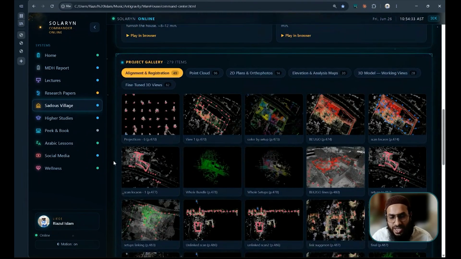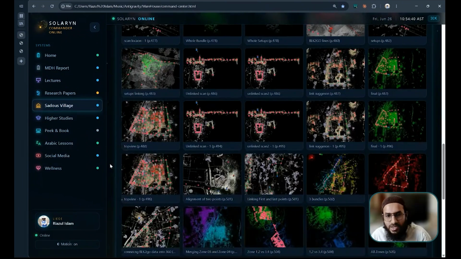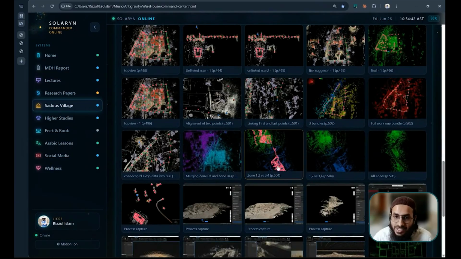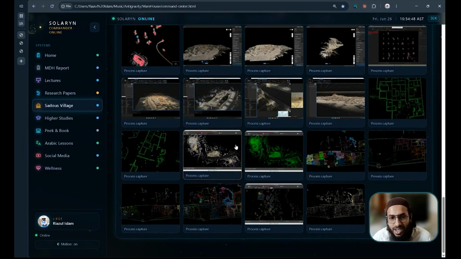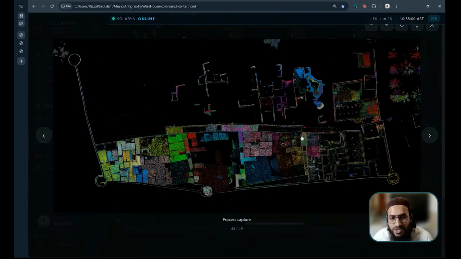And this is the project gallery. During my processing task, the final phase and everything, all these tasks are developed here. And you know what? I did not give it these pictures or align them. I did not sort them. I just gave it a PDF with more than 500 pages. That PDF had most of these pictures from Leica, actually a Leica report. And from that report, it built this. I'll show you some pictures.